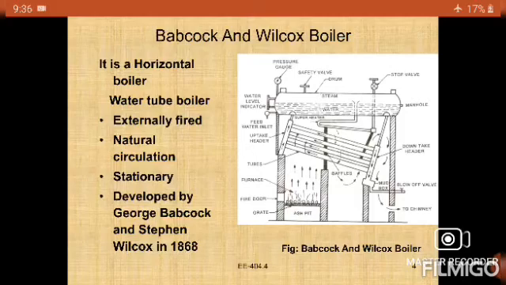It is a horizontal, externally fired, natural circulation and stationary type of water tube boiler. It is one of the water tube boilers, right? It was designed by George Babcock and Stephen Wilcox in 1868.